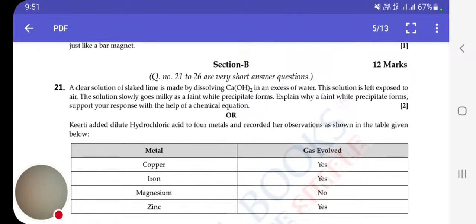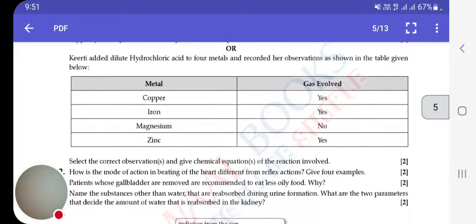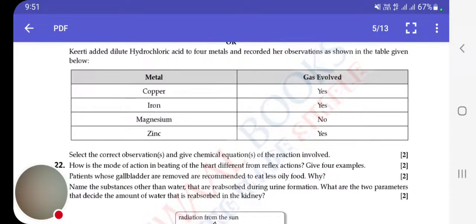Again, here the second question is given. Kirti added dilute hydrochloric acid to 4 metals and recorded her observations as shown in the table given below. Copper, yes; iron, yes; magnesium, no; zinc, yes. Select the correct observation and give the chemical equation of the reaction involved.